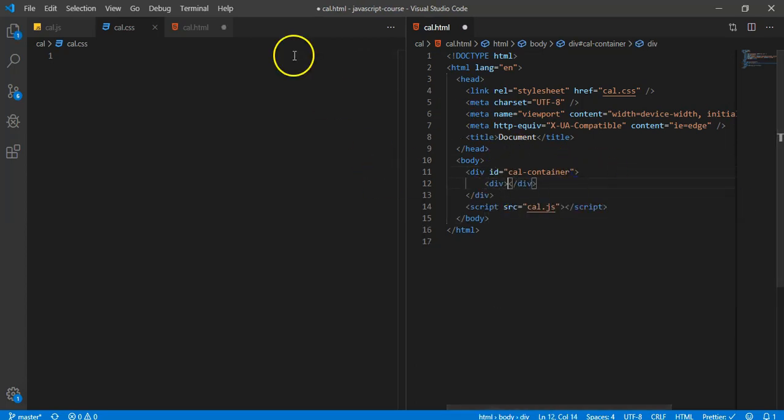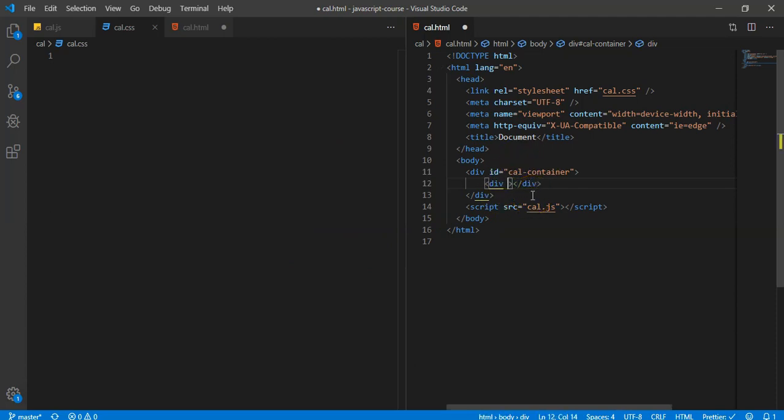I'm just imagining how a calendar would be. Obviously you have a container, and then at the top, over to the left side, we're going to have the month, and to the right side, we're going to have the year. And then basically the days will display underneath. So that's kind of what I'm building in my head right now. And I'm going to try to put this into HTML.